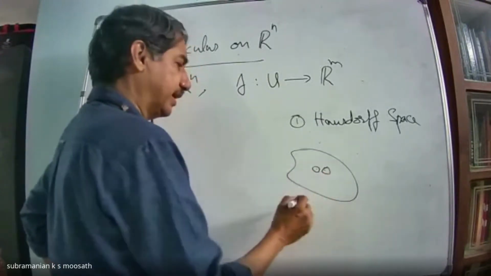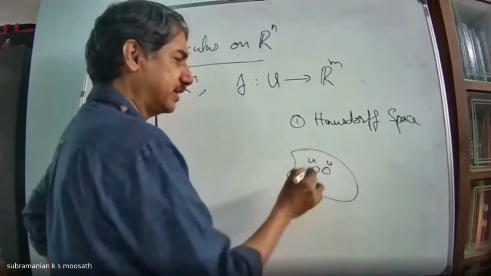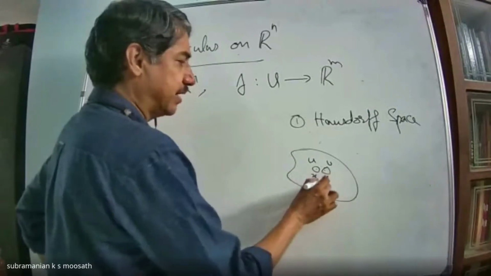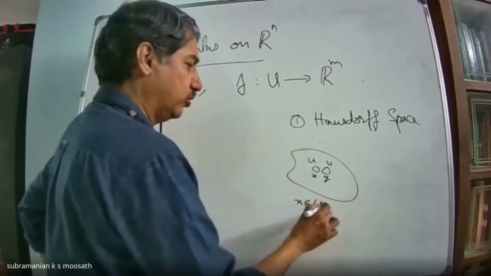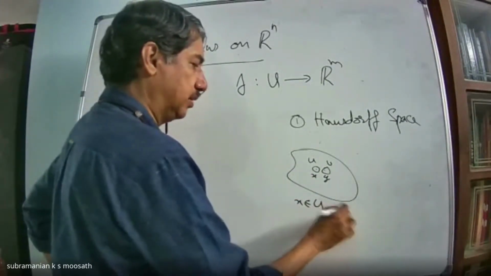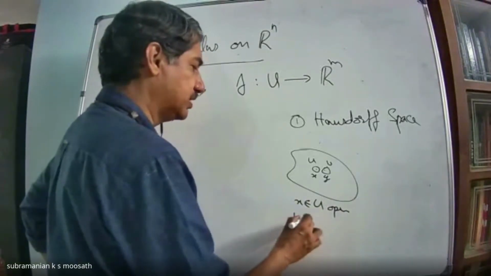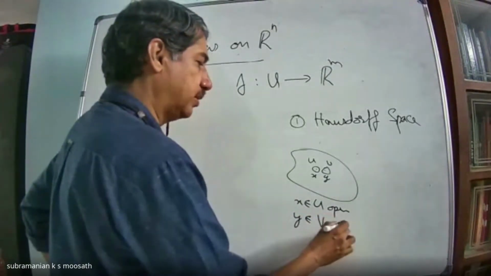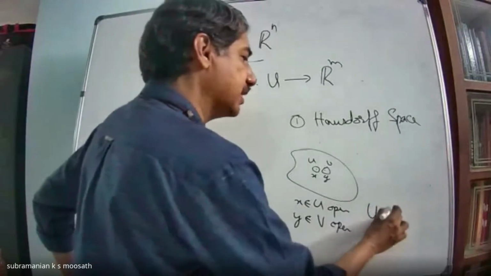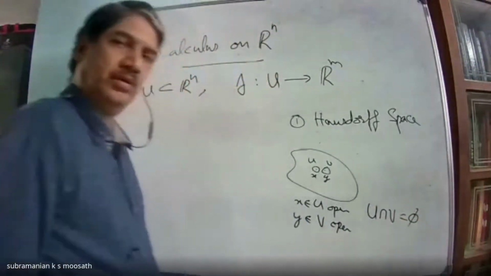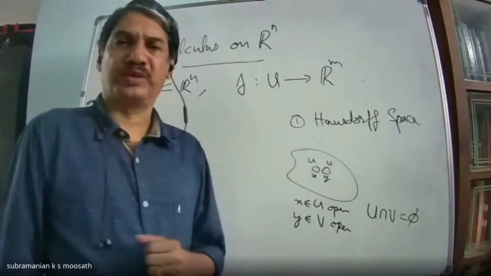That means I can find open sets U and V containing these points X and Y. So X is in U, U open, Y is in V, V is also open, and U intersection V is empty. Such spaces are called Hausdorff spaces.